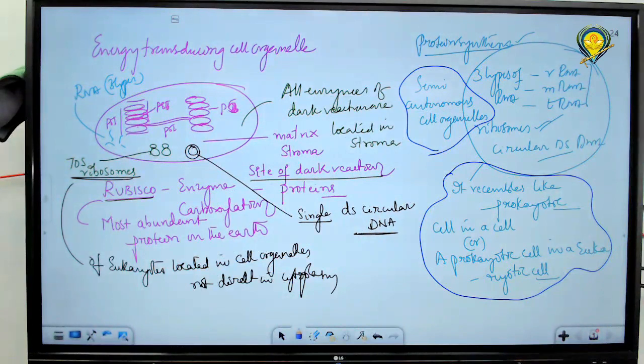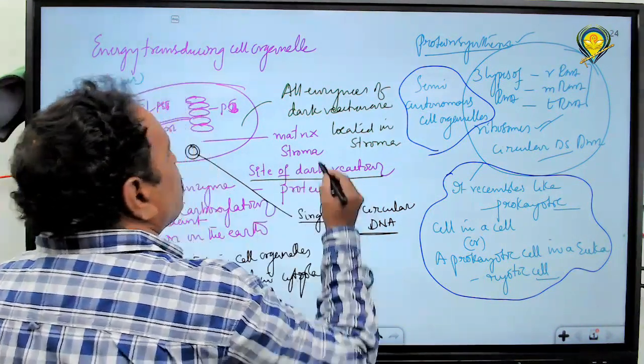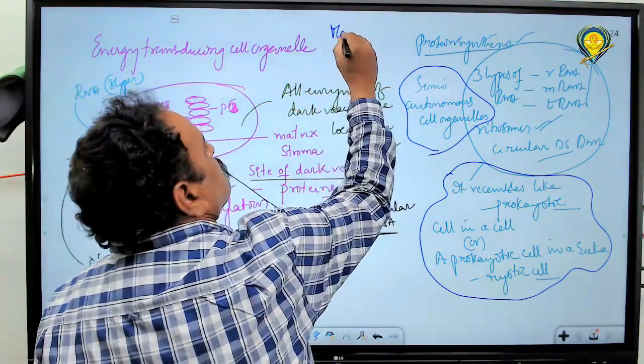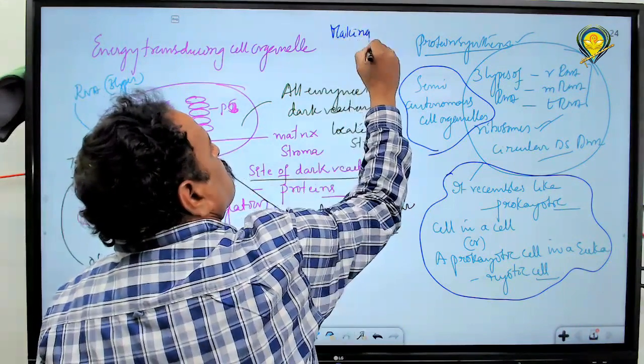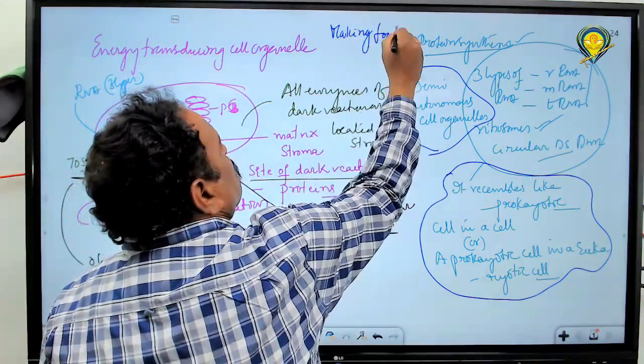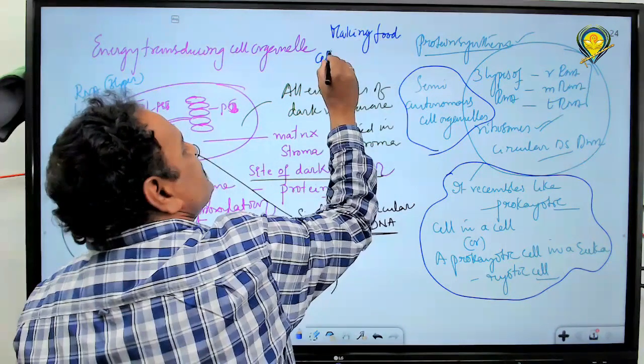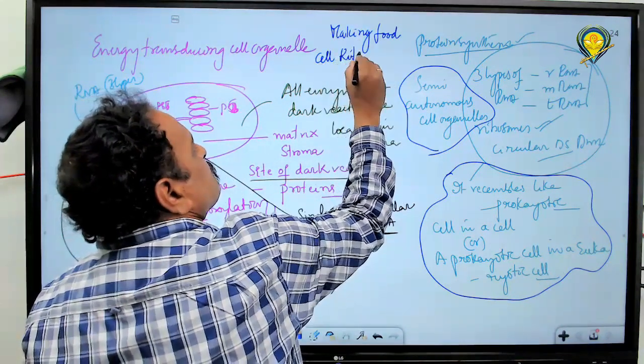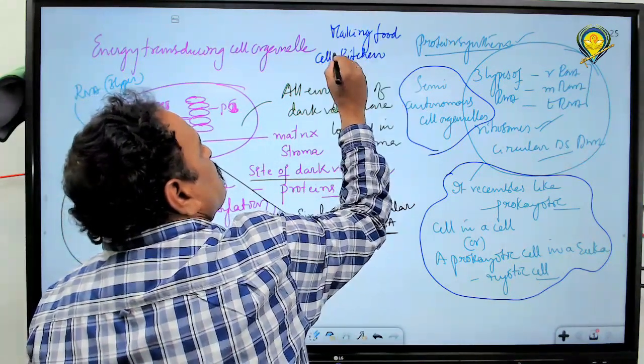As chloroplasts are involved in making food for almost the entire universe, they are called the cell's kitchen.